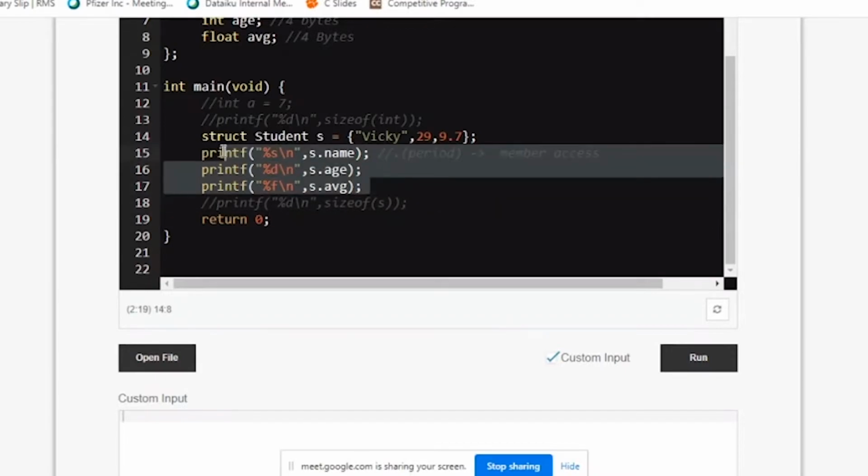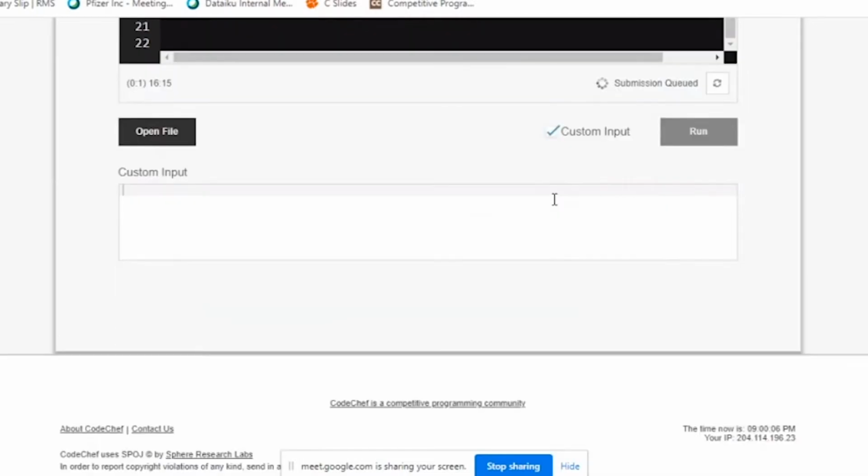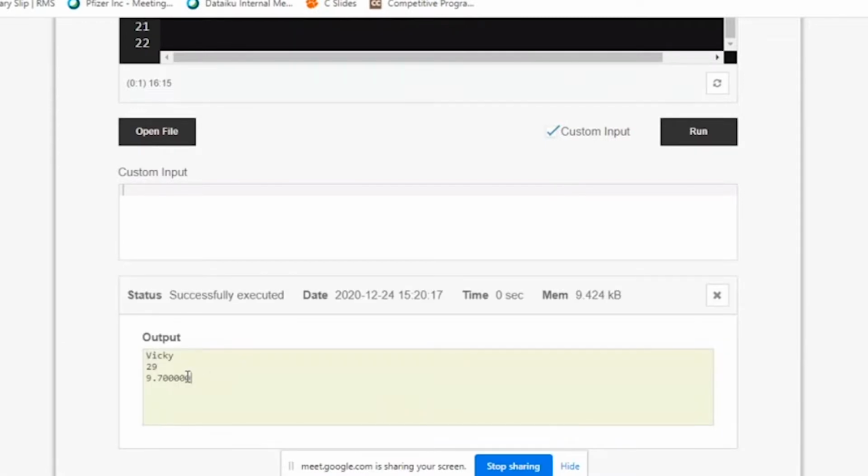So this is how you can access the members. S dot name. Since it is a string, I have given percentage s, the format specifier. S stands for the code of string. Since it is an integer, percentage d. D is a code for integer. F is a code for real floating type. See, it has given all the three.